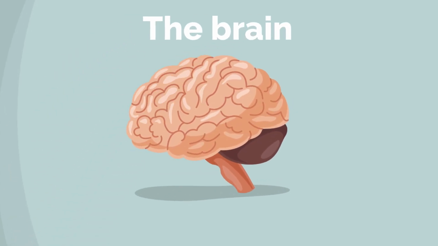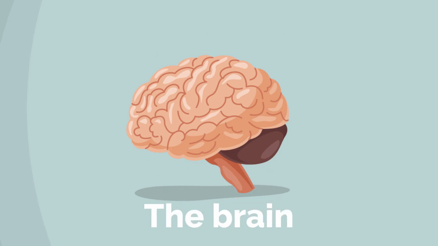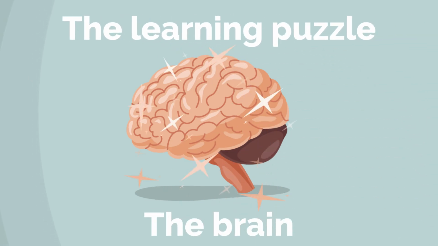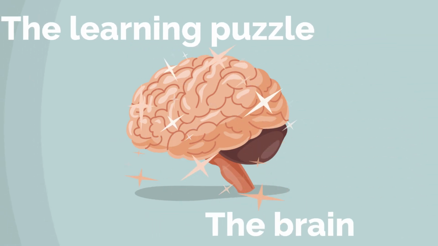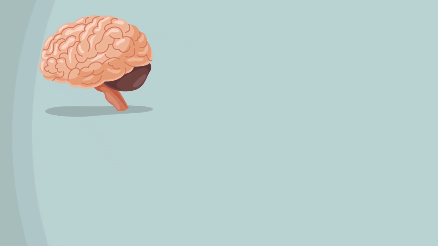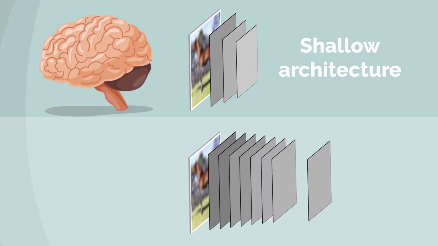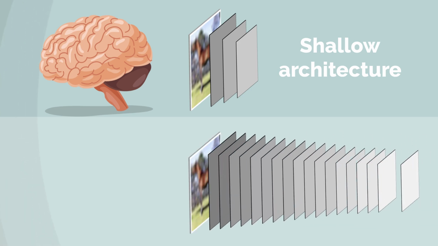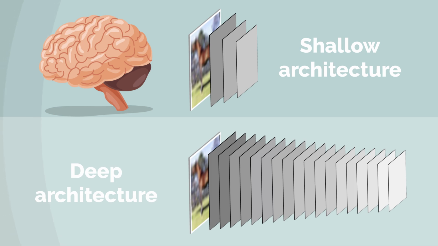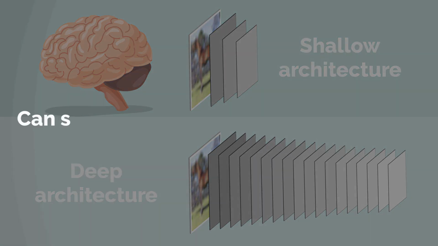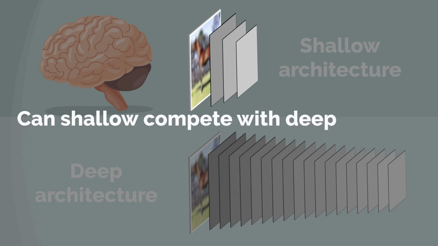The brain is a complex network, and its learning mechanism is to this day a puzzle. We know that the brain is a shallow network architecture with only a few layers. Yet, current AI architectures are deep and have many layers. Can shallow learning compete with deep learning?